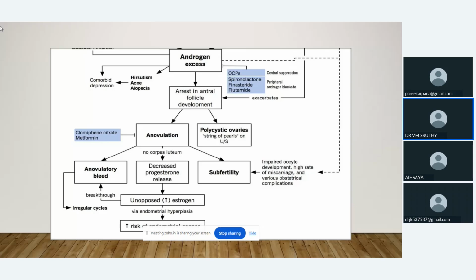Okay, these are the main reasons. These are the main pathology we can see during PCOS. So hyperandrogenism will be there. At the same time, progesterone will be very low, and estrogen will be more. All this can lead to subfertility, anovulation, and hyperandrogen-related conditions like hirsutism, acne, and alopecia.